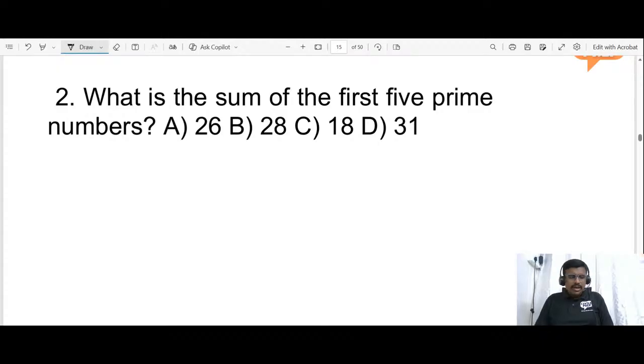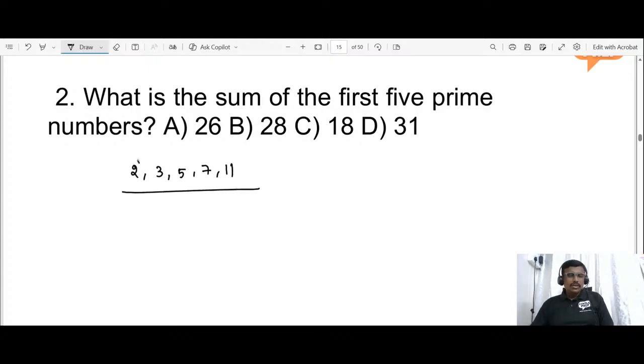Ashwini, you have answered it as 28. Okay, let us check. The first 5 prime numbers are 2, 3, 5, 7 and 11.